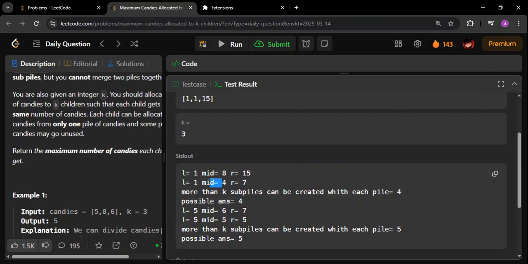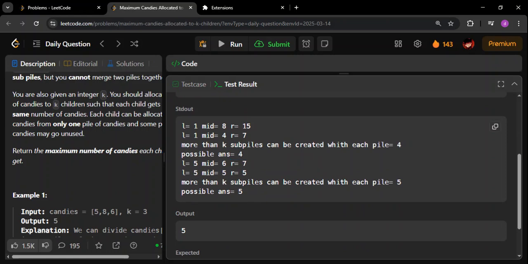If you see, L got changed. Here mid is 4, so now L will be 4 plus 1, which is 5. Here L is 5, and R will remain the same. As simple as that. If you do this now, we are getting mid equal to 6. Again, mid equal to 6 is not possible, so we will reduce it further. Now we are getting mid equal to 5. With mid equal to 5, again we are getting a possible answer which is even greater.